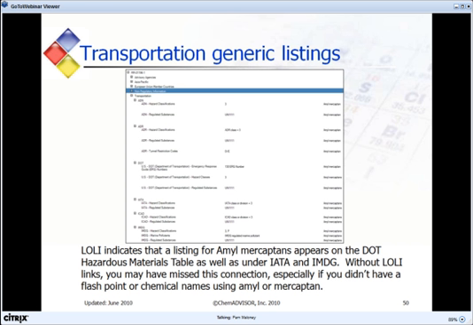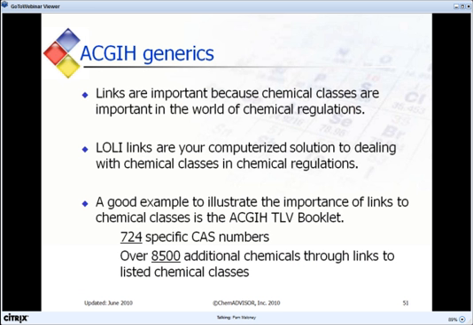Here we see the DOT listings, and we also see IATA, IMDG, ICAO, ADR, ADN, etc. Without LALI links, you may have missed this connection, especially if you didn't have a flashpoint or chemical names using amyl or mercaptan.